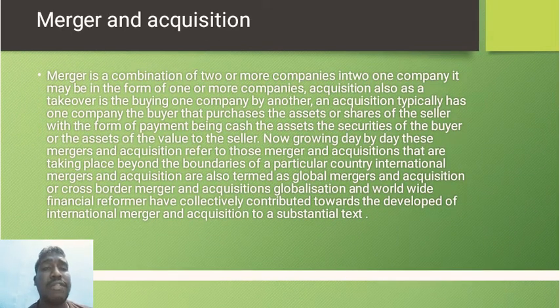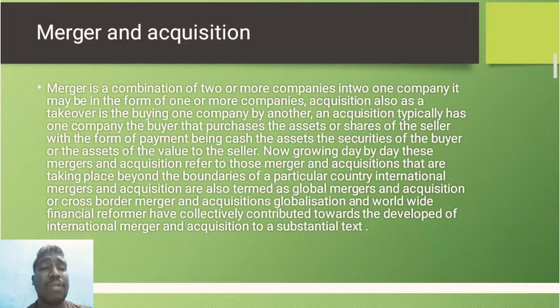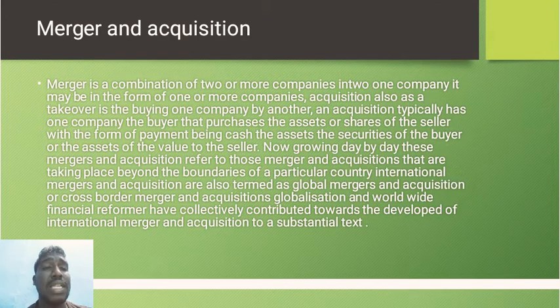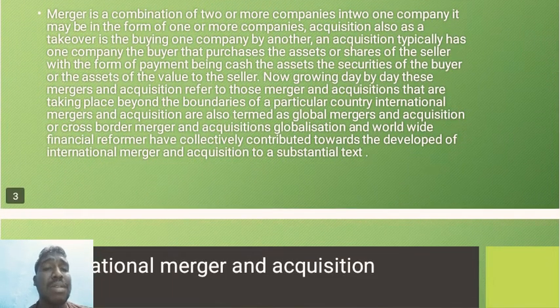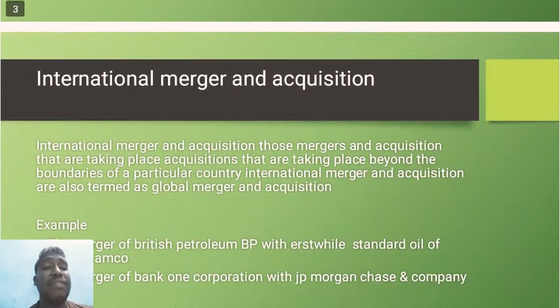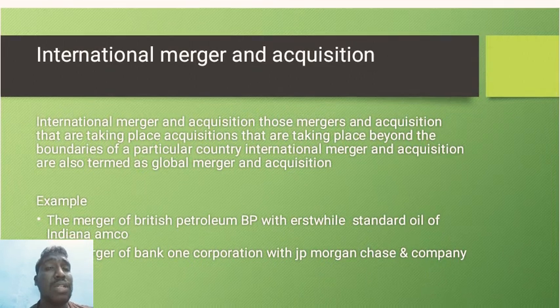Okay. So the definition is: a merger is the combination of two or more companies into one company. It may be in the form of one or more companies. Acquisition also means taking over, the buying of one company by another. In an acquisition, typically one company, the buyer, purchases the assets and shares. Given A company and B company, A company takes over the assets and profits and losses of the B company, and they will try to maximize the profit of the big companies, guys. If the company is in a loss situation, or if the company is in a profit situation, that is what they will do.